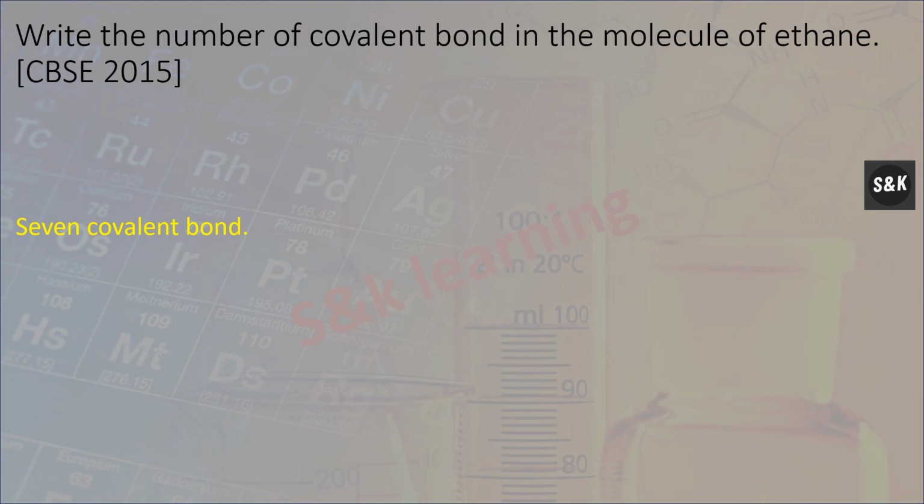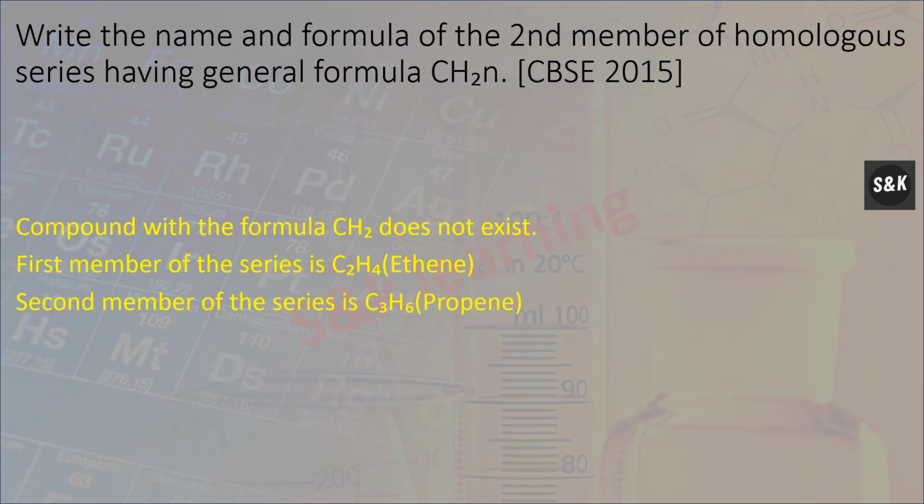Write the number of covalent bonds formed in the molecule of ethane. So 7 covalent bonds. Write the name and formula of the second member of homologous series having general formula CnH2n. So it is propene, that is C3H6.